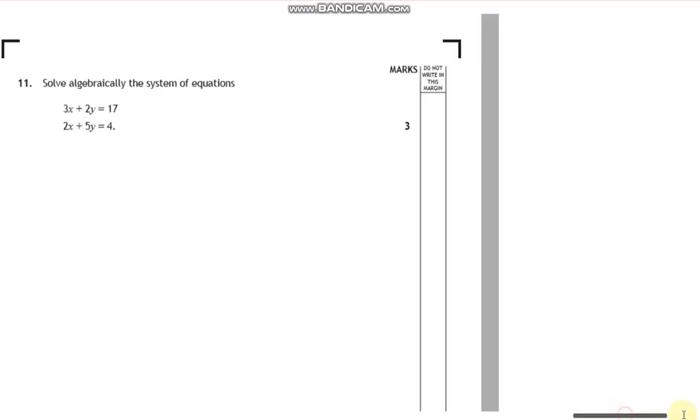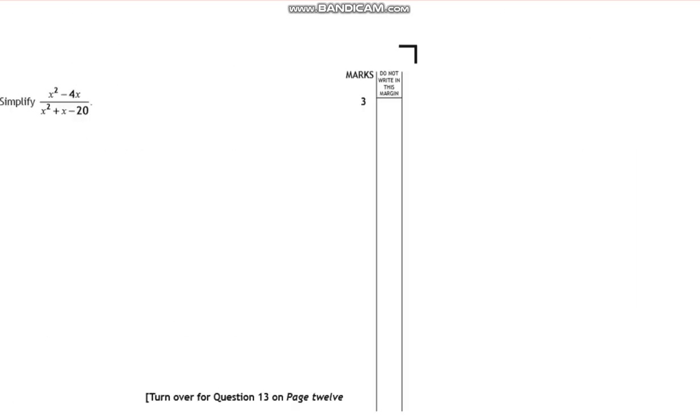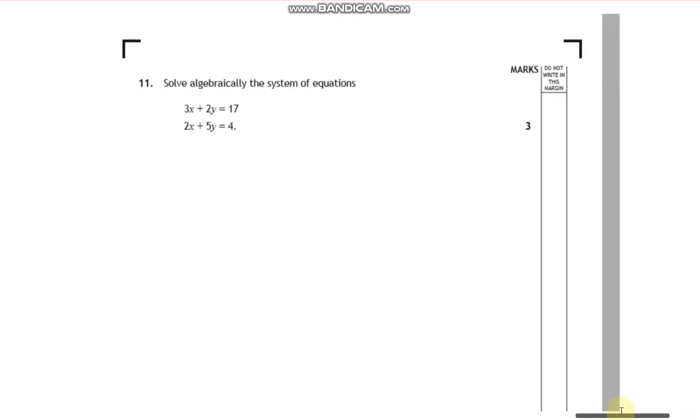Okay, question 11. We're getting there, not too long to go. Question 13 is the last one, so very close. You should look at this and think it's simultaneous equations. These are actually both equations of a line, and we're saying where do those two lines meet.